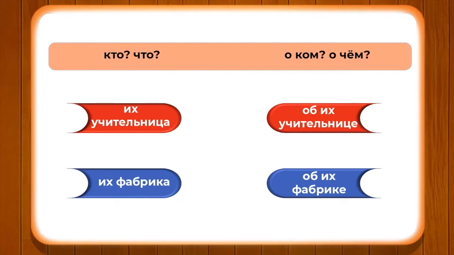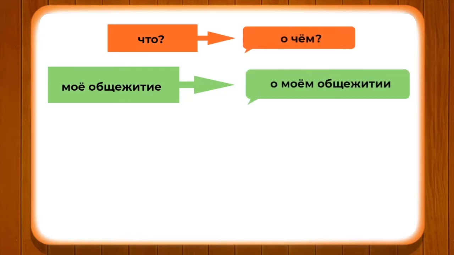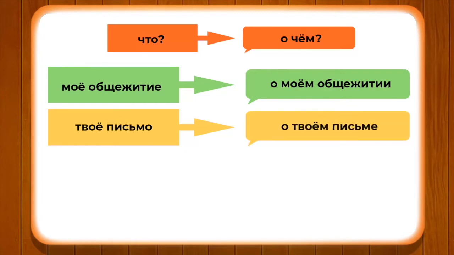Now let's see some cases where we have the possessive pronouns in neuter gender, such as мое общежитие. It will change into о моем общежитии if we have the question from что to о чем. The next one is the possessive pronoun твое, because it is a neuter gender word, письмо, so твое письмо changes into о твоем письме.